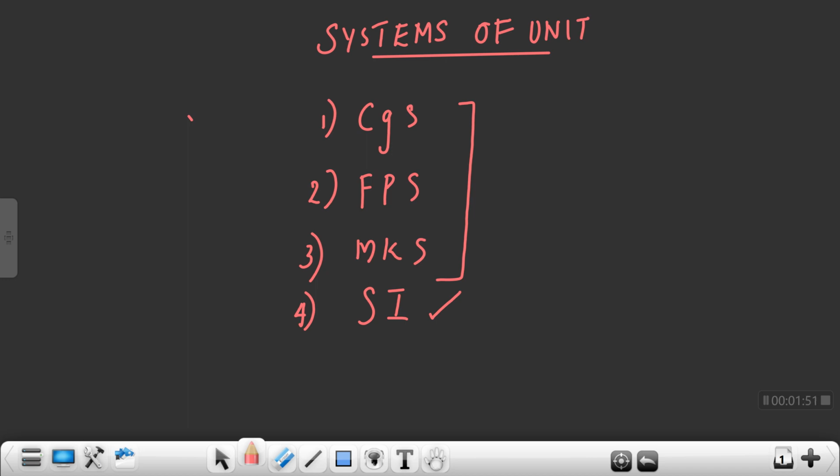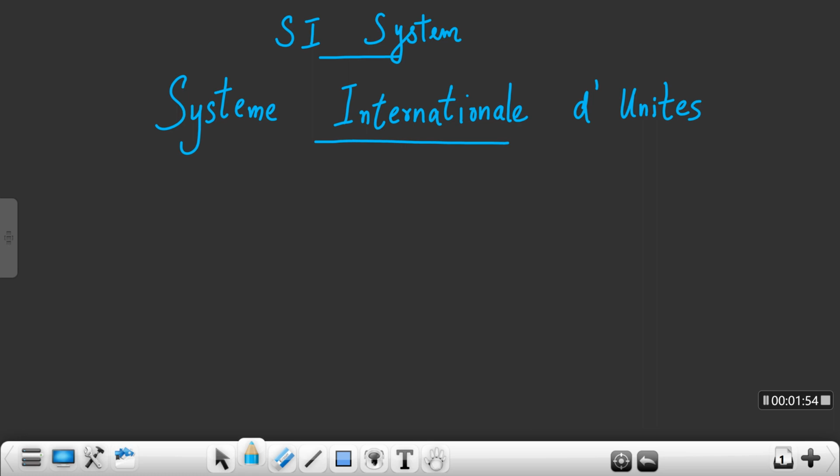The SI system, or Système International d'Unités. In 1960, the General Conference of Weights and Measures recommended that in addition to the units of length, mass and time, the units of temperature, luminous intensity, current and the amount of substance also be taken as fundamental units, and the units of angle and solid angle as complementary fundamental units. Thus in all, there are now 7 fundamental units and 2 complementary fundamental units.